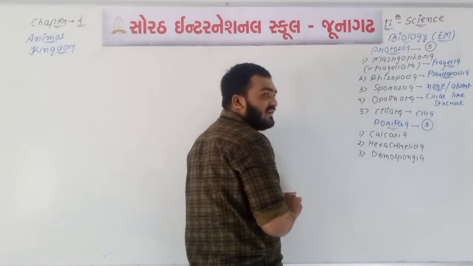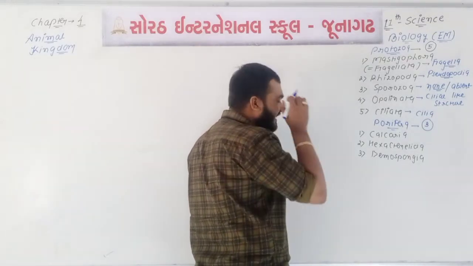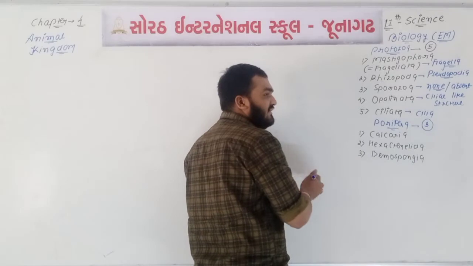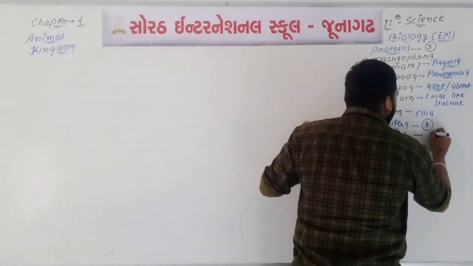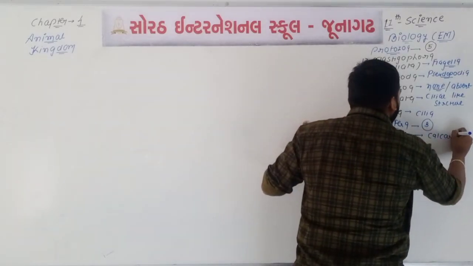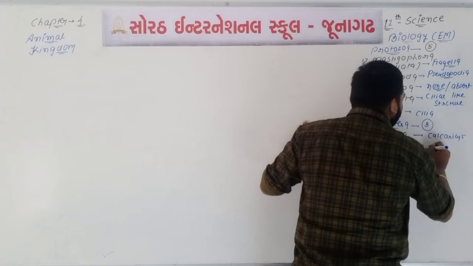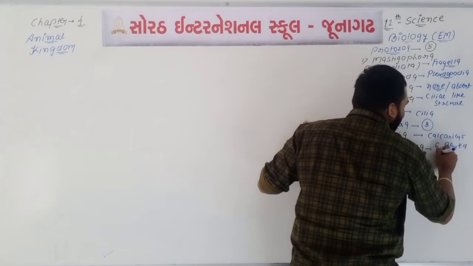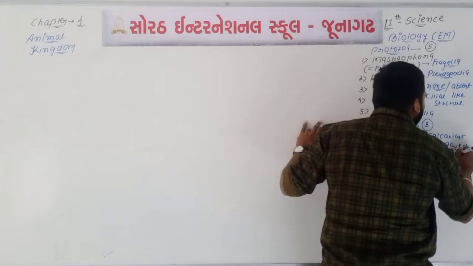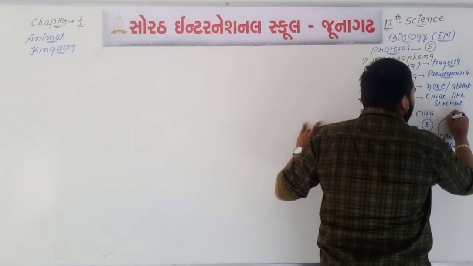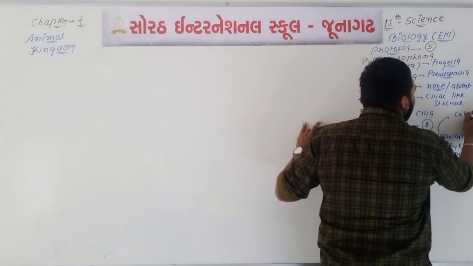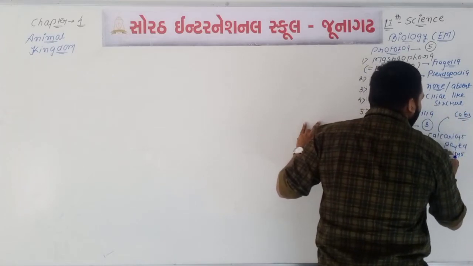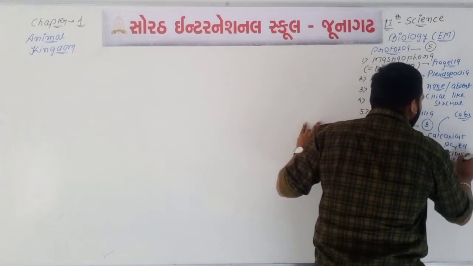Calcarea means calcareous spicules, then 6-rayed siliceous spicules, then siliceous and spongin fibers. So here calcareous spicules are there, then here 6-rayed siliceous spicules are there. Calcareous spicules are made up of calcium carbonate, and siliceous spicules are made up of silica.